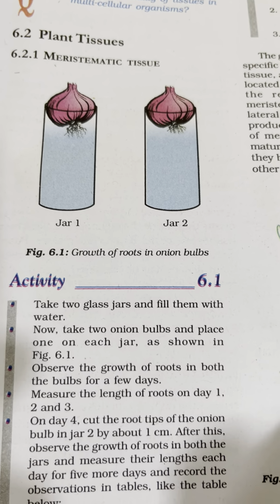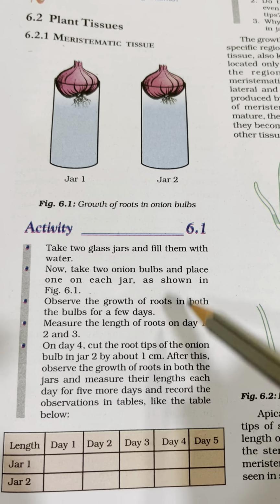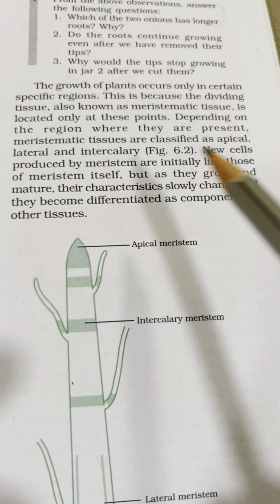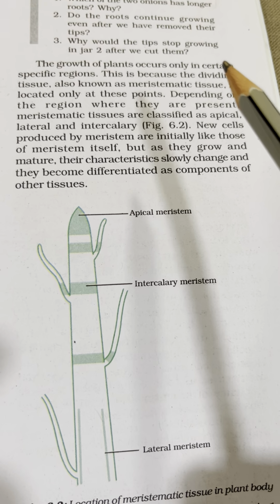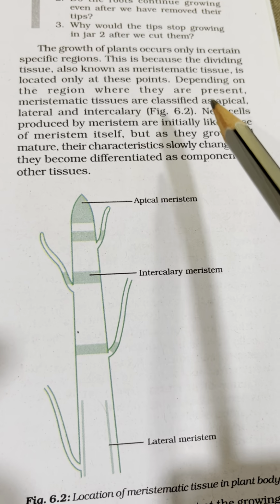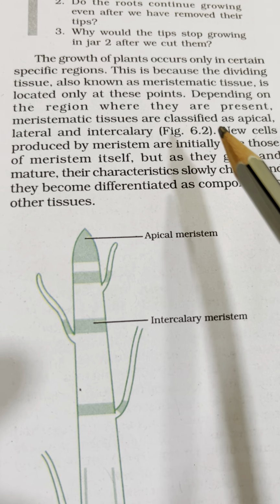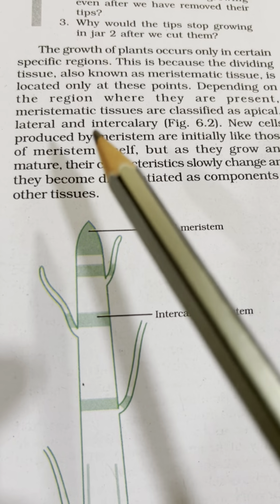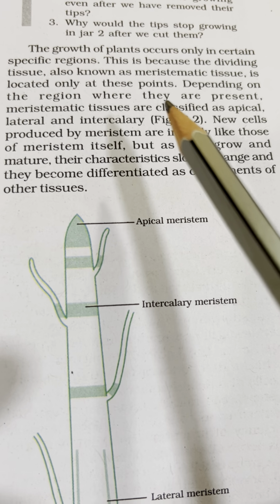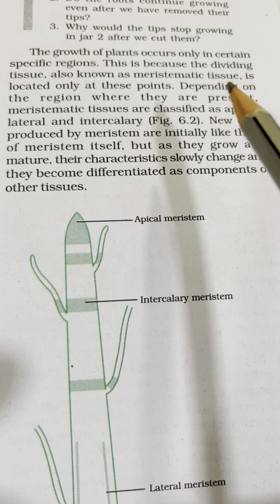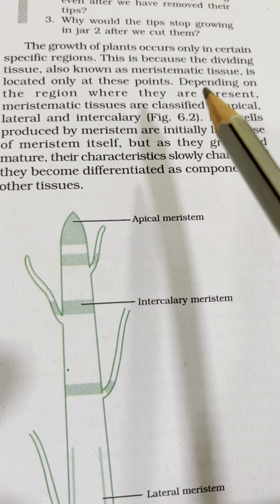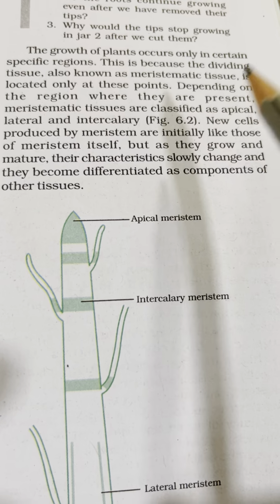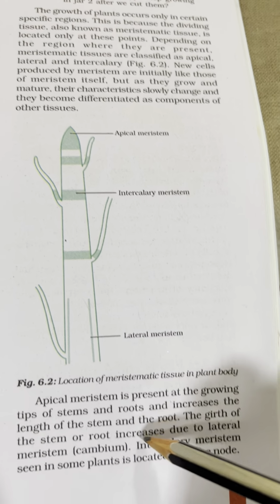First one is meristematic tissue. So the activity which is shown, try to perform. The growth of a plant occurs only in certain specific regions. This is because the dividing tissue, also known as meristematic tissue, is located only at these points. Depending on the region where they are present, meristematic tissues are classified as apical, lateral, intercalary. You can see the diagram.